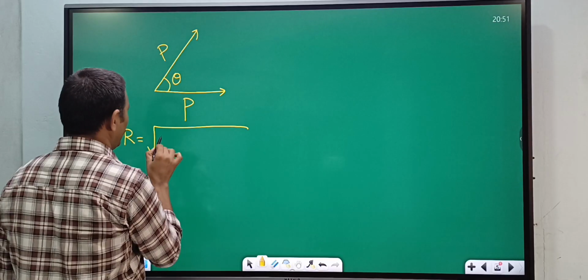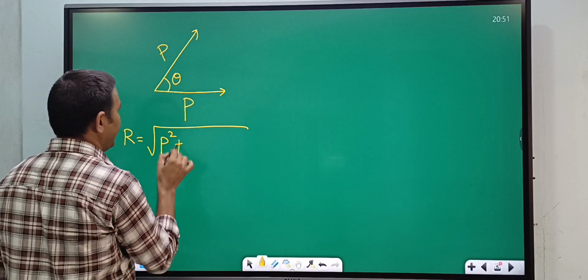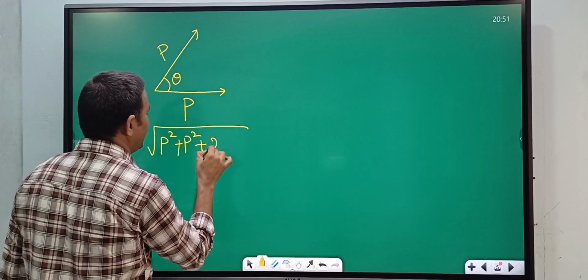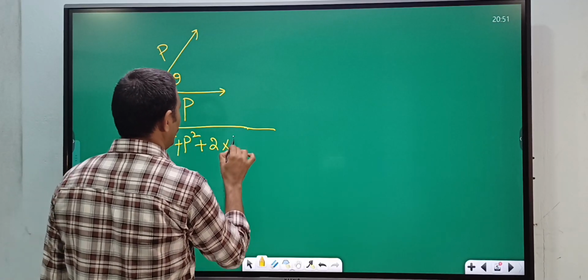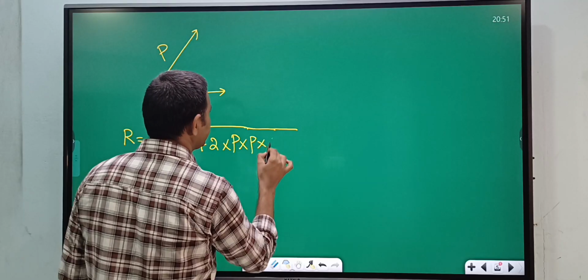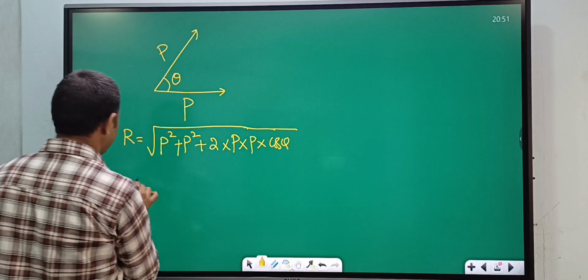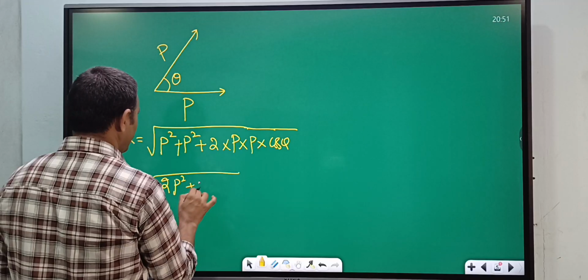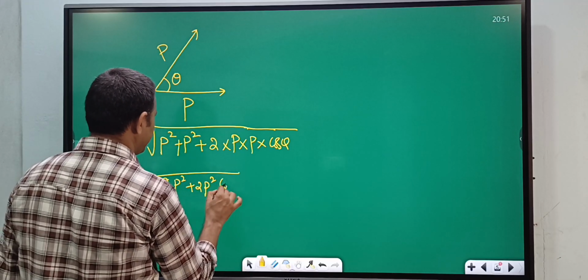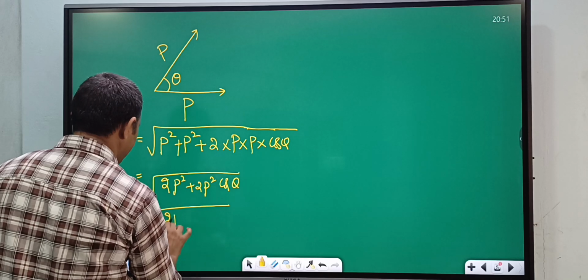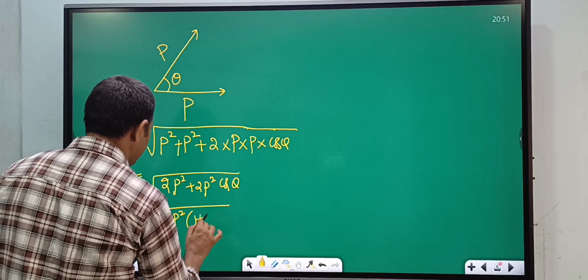R is equal to under root P square plus Q square plus 2PQ cos theta, where Q is nothing but P. That is root of 2P square plus 2P square cos theta. So root of 2P square is common, into 1 plus cos theta.